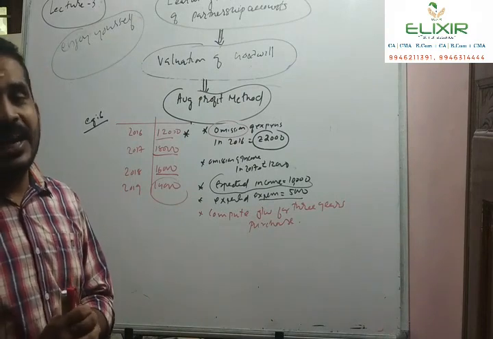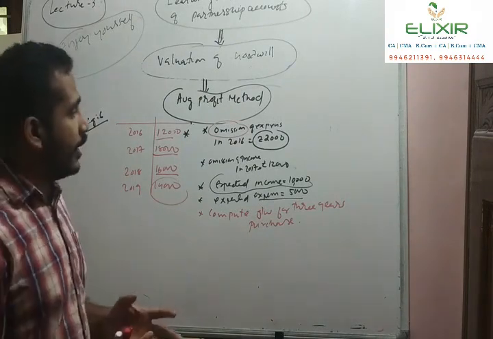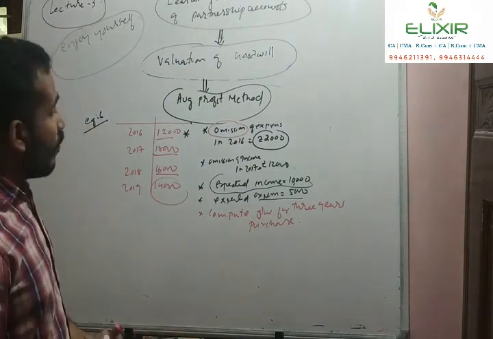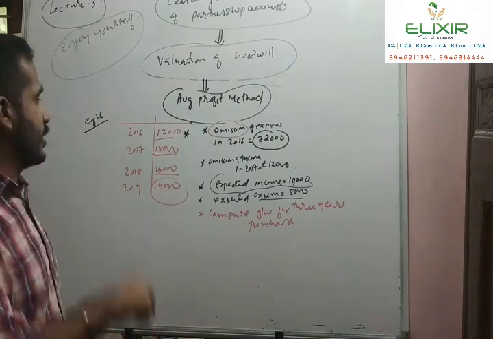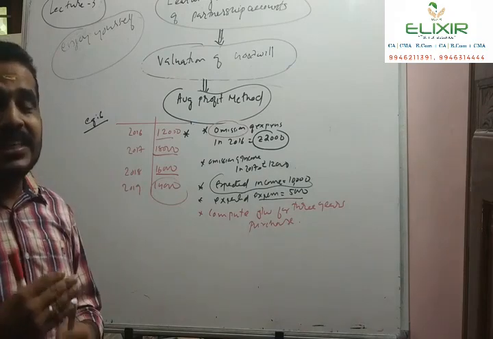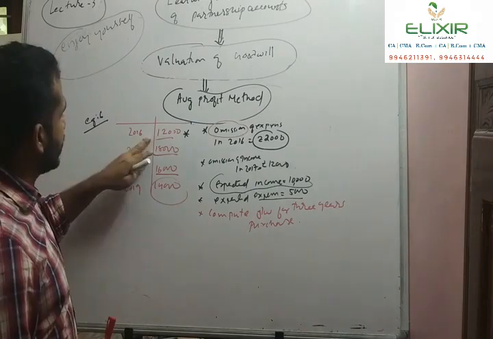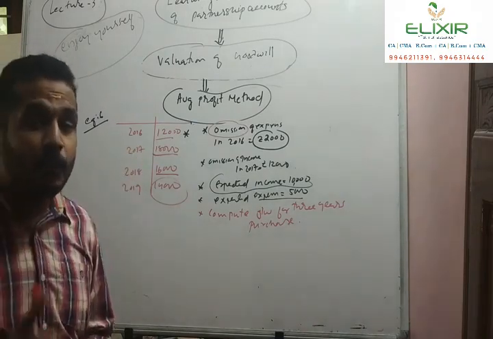Then only we can calculate the corrected average profit. So what is step 1 here? Step 1 is to adjust the profit. So adjusted profit of 2016 and 2017 is to be computed first.